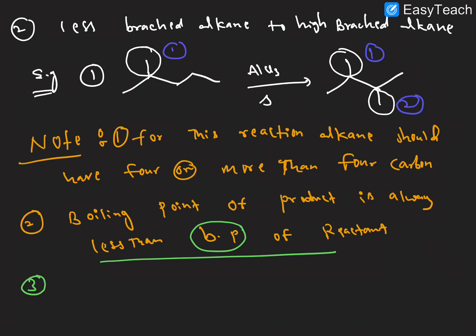Next, the third point. What is the third point here? Reactant and product are always chain isomers. Next we'll discuss the next chemical property, and we have already completed isomerism.